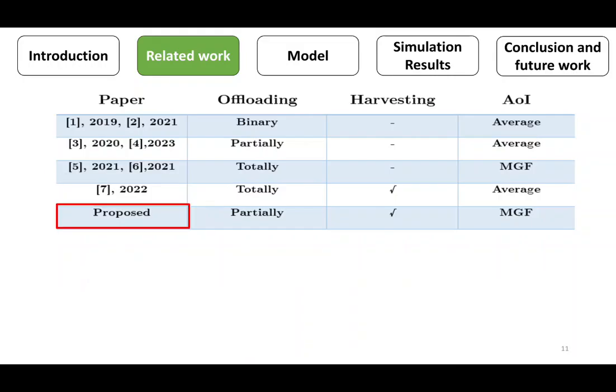Consequently, we propose extending this work by assuming the partial offloading case and deriving a closed-form expression of the moment-generating function of the age of information.